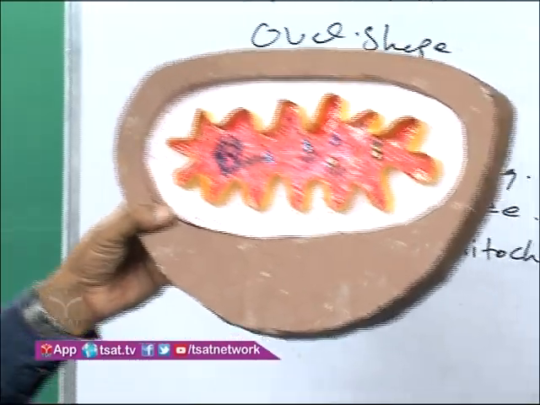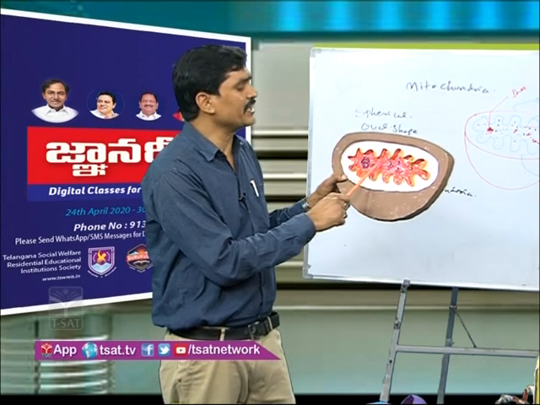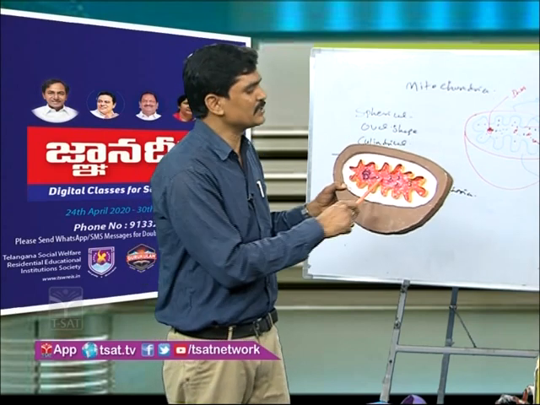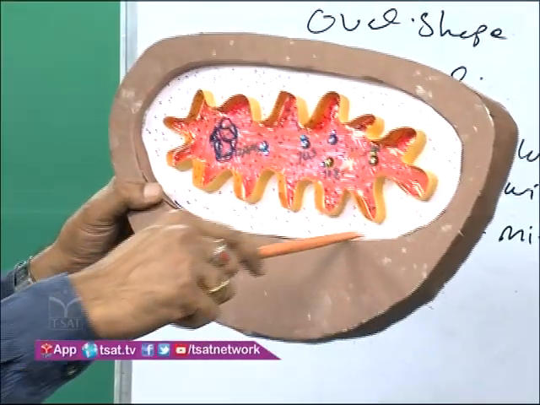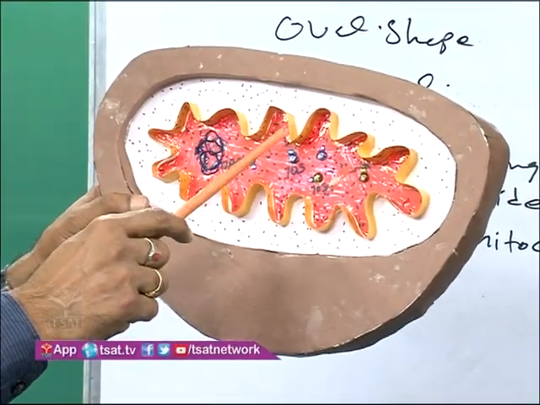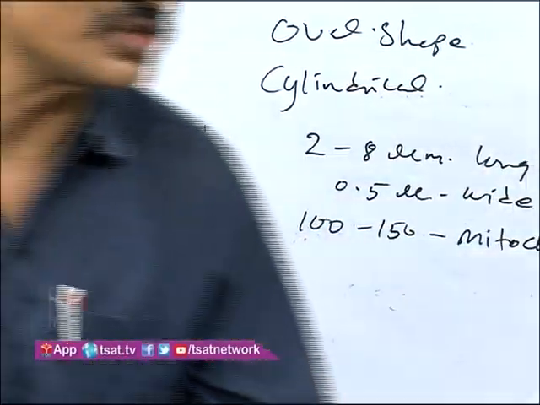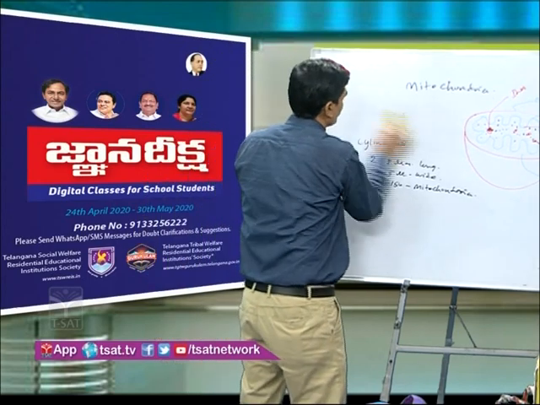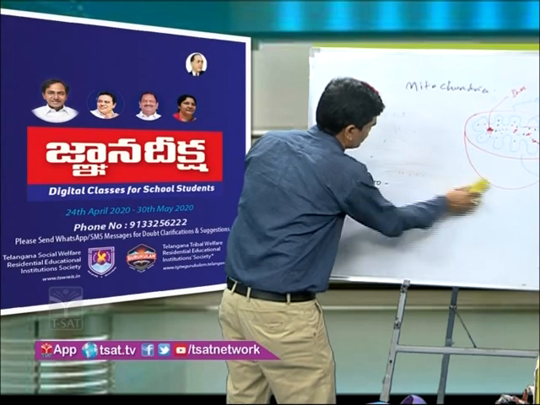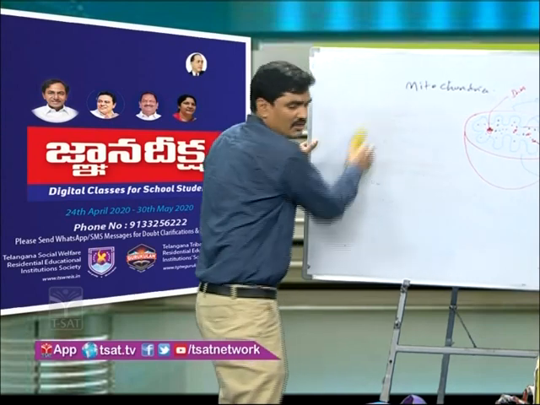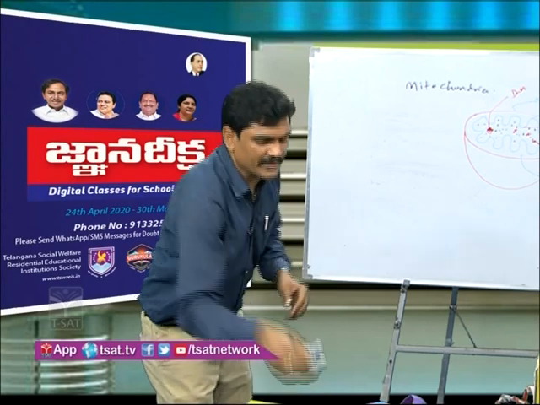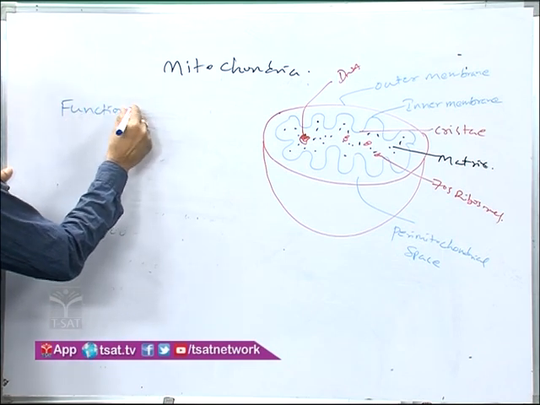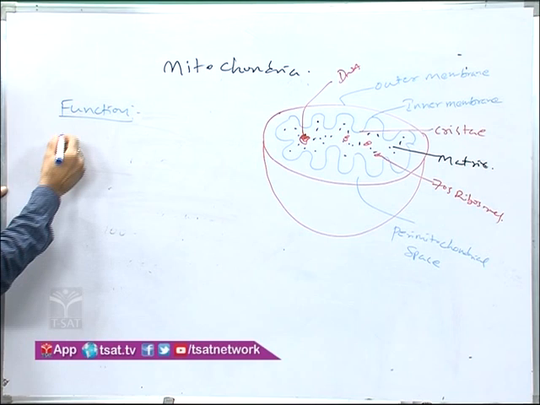The matrix also contains several respiratory enzymes, which participate in aerobic respiration. Here you can see the perimitochondrial space between the outer membrane and inner membrane. So this is the structure of mitochondria. What is the function of mitochondria? Mitochondria are concerned with the oxidation of food material. Function of mitochondria: oxidation of food material.